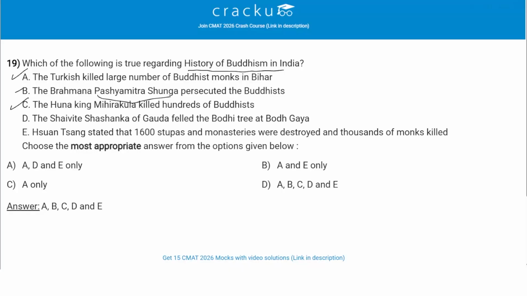Let's read statement D. The Shaivite Shashanka of Gauda felled the Bodhi tree at Bodh Gaya. Again, correct. Correct statement. Lastly, statement E. Xuanzang stated that 1,600 stupas and monasteries were destroyed and thousands of monks killed. Again, there was a historian, Xuanzang, who stated that 1,600 stupas and monasteries were destroyed and thousands of monks were killed. So all the 5 statements are correct. So the correct answer is option D. A, B, C, D and E.